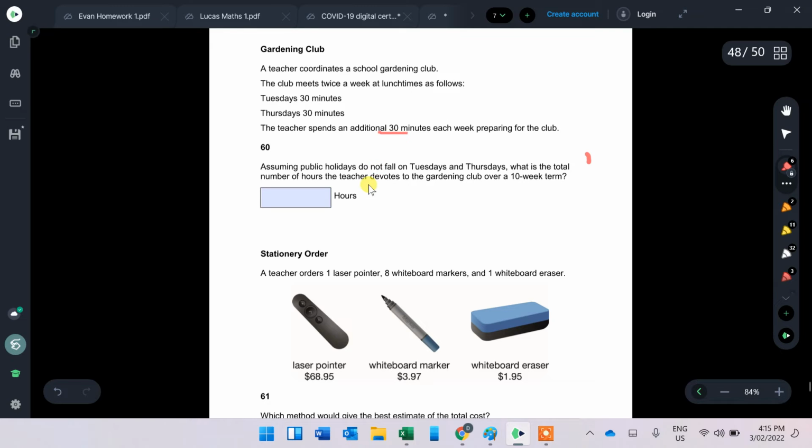Assuming that there's no public holidays on Tuesdays and Thursdays, what is the total number of hours they spend on it? Well, if they're spending 30 minutes plus 30 minutes plus 30 minutes, I've said that that's an hour and a half. And then if you're going to do an hour and a half times 10, it means you've got to move the decimal place 1 over. So that will end up equaling to 15 hours in a 10-week term. So 15 is our answer there.